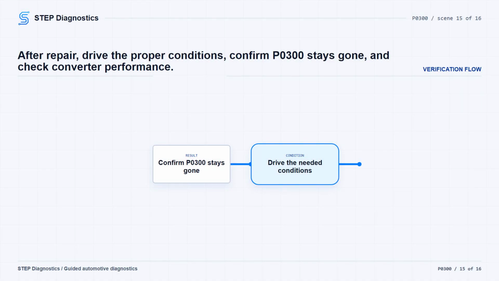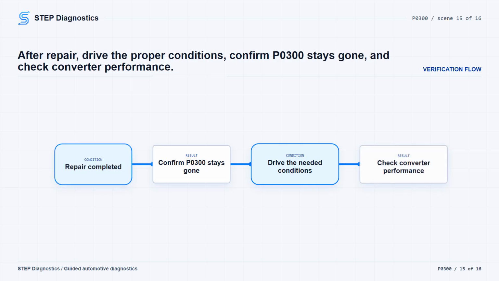After any repair, verify the repair, and confirm P0300 stays gone. Operate the vehicle in the proper conditions to make sure the misfire does not return. Then verify catalytic converter performance by operating the vehicle within the P0420 running conditions.